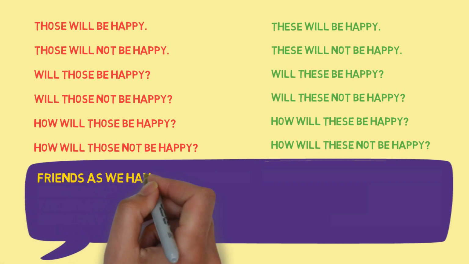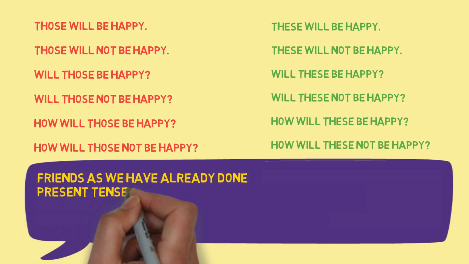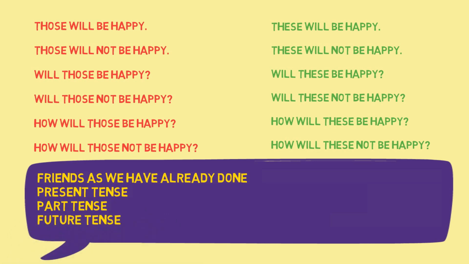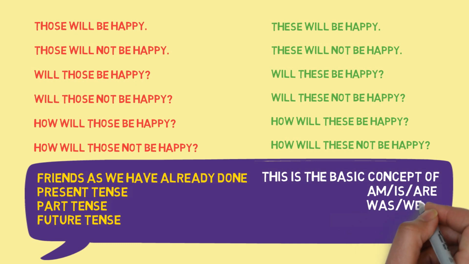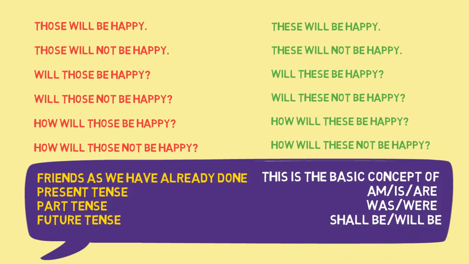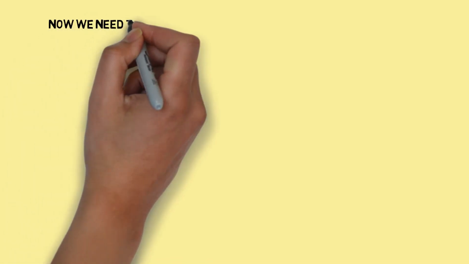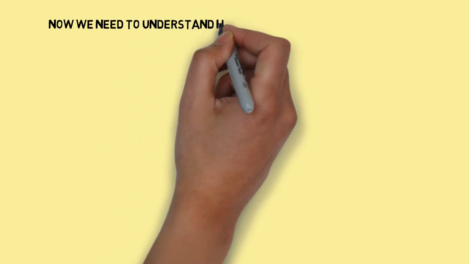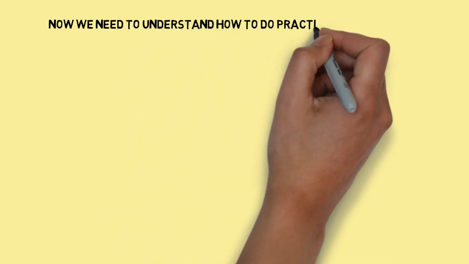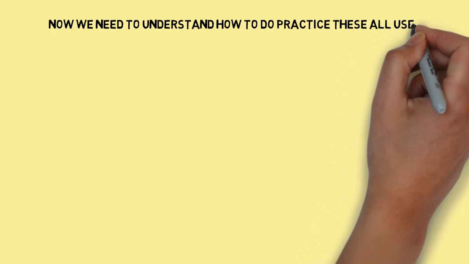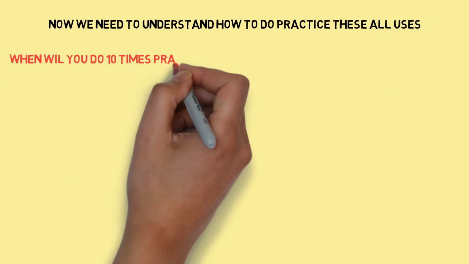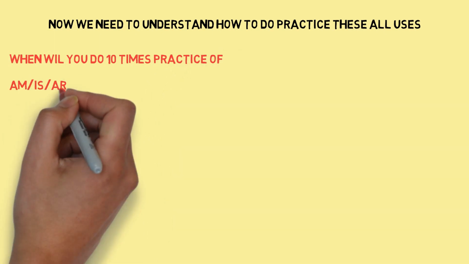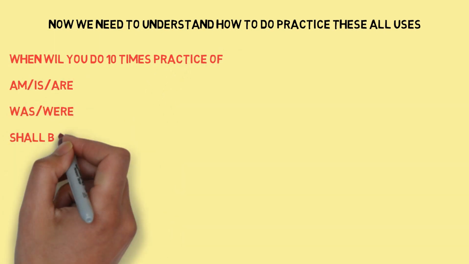Friends, as we have already done the present tense, past tense and future tense, this is the basic concept of am, is, are, was, were, shall be, will be. Now we need to understand how to do the practice of all these uses. So, you will do 10 times practice of am, is, are, was, were, shall be, will be.